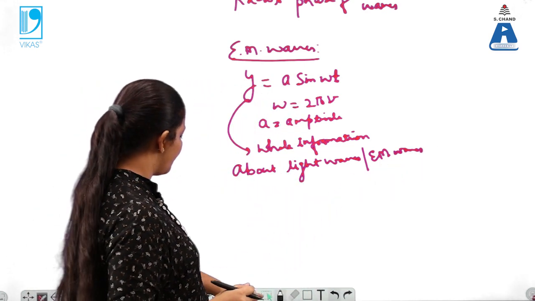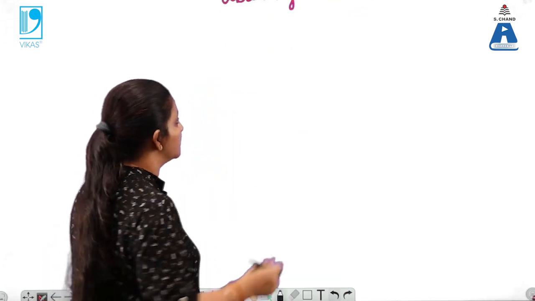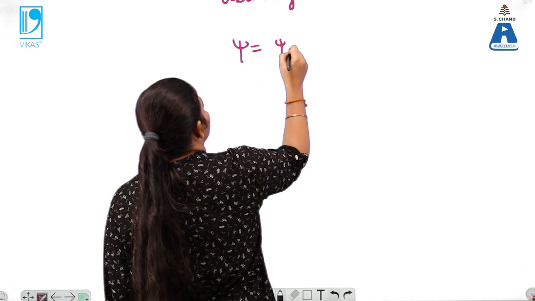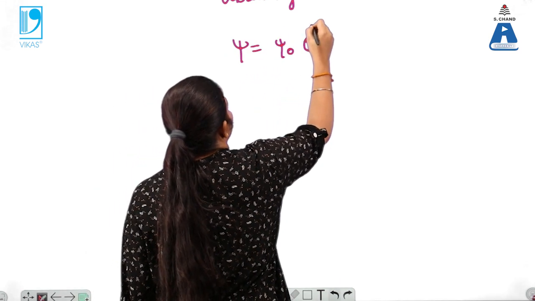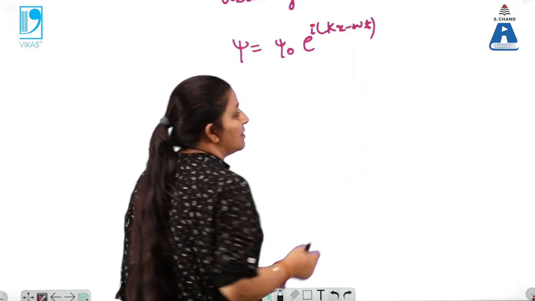But in case of matter waves which are associated with the moving particles, psi equals psi naught e raised to the power i(kx minus omega t).